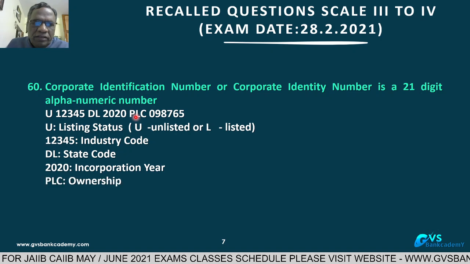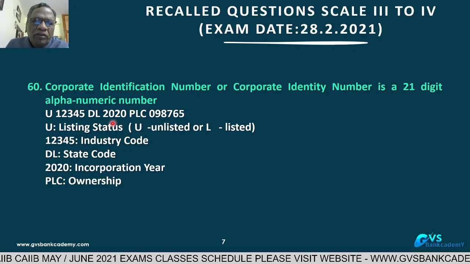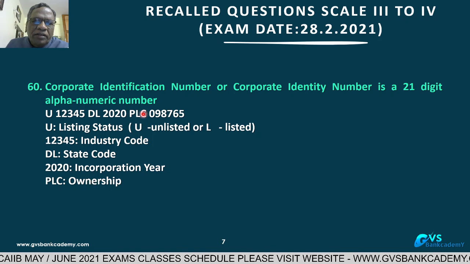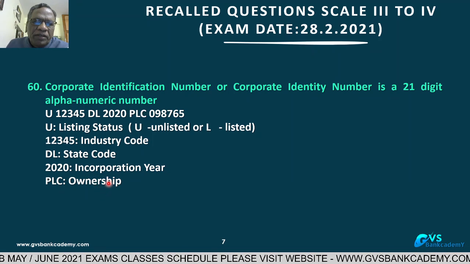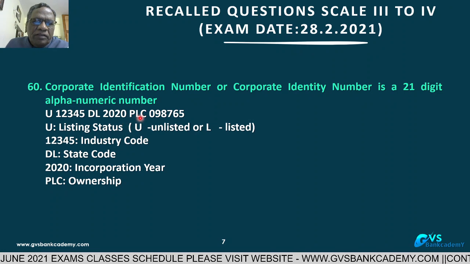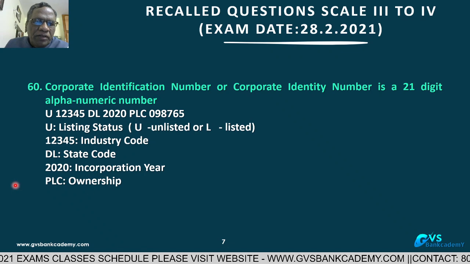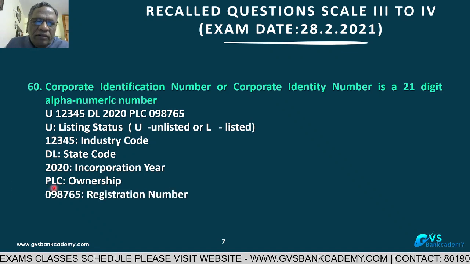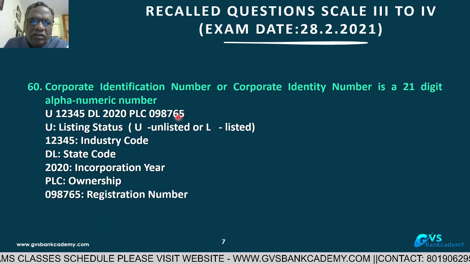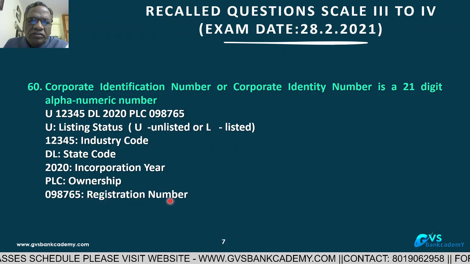Then PLC. PLC means ownership of the company, whether it is a public limited company, a private limited company, or an LLP. So PLC means the ownership of the company. Then the last 6 digits are the registration number of the company.